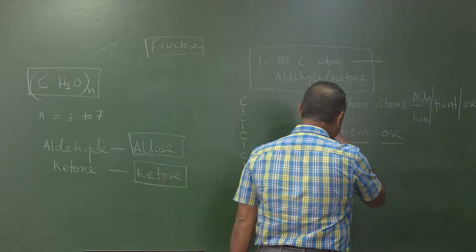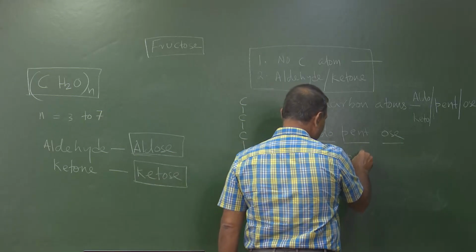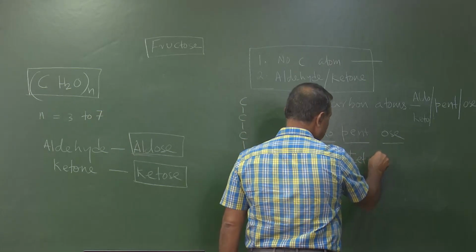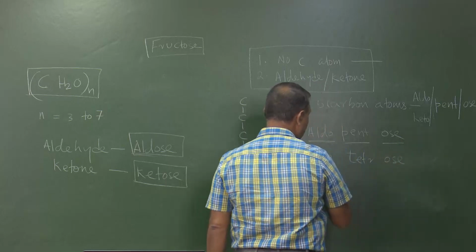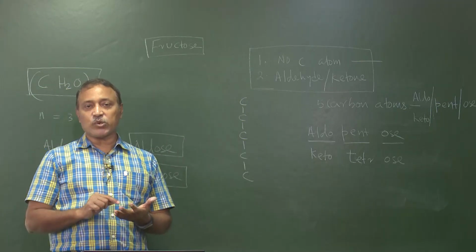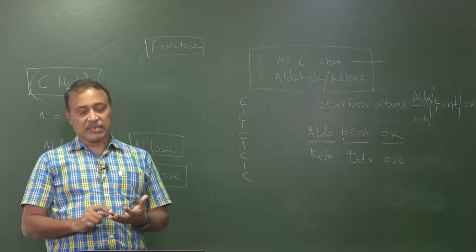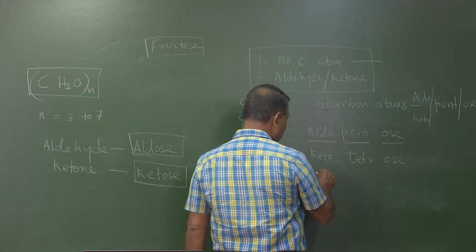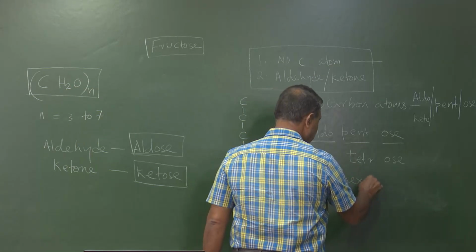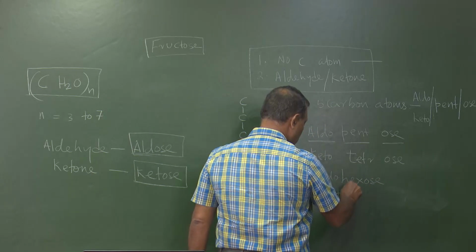Similarly, we can have ketotetrose. Ketotetrose means it has a ketone group, 4 carbons, and it is a sugar. Similarly, we can have aldohexose, and we can have ketoheptose.